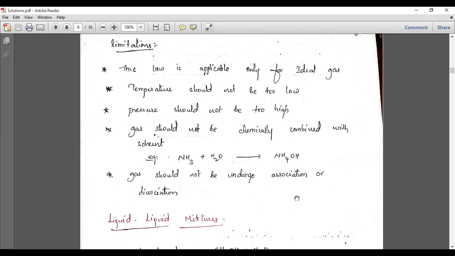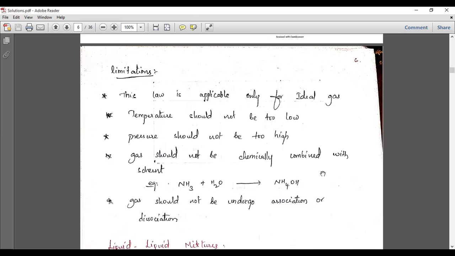Limitations are also important, because Henry's law is applicable only for an ideal gas. I will tell you exactly what an ideal gas is in the next class. But see here, Henry's law is only applicable to some specific gases. So what is an ideal gas? I will tell you about ideal solution, ideal gas, and ideal liquids exactly later on. But this particular Henry's law is only applicable at specific conditions, that is, the temperature should not be very low.